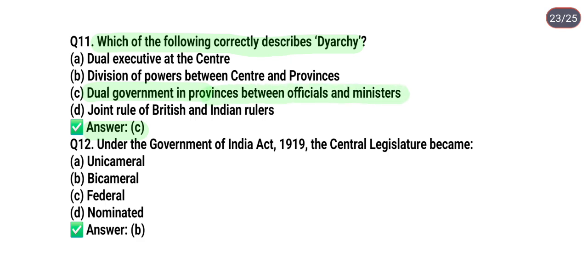And next question is, under the Government of India Act 1919, the central legislature became option A, unicameral; option B, bicameral; option C, federal; option D, nominated. Correct answer is option B, it means bicameral under the Government of India Act 1919.